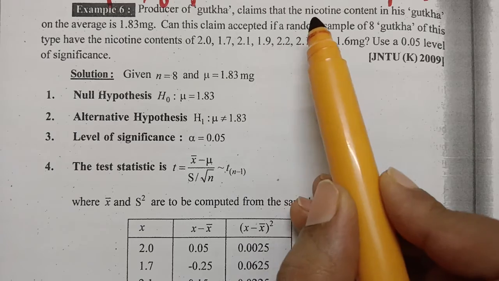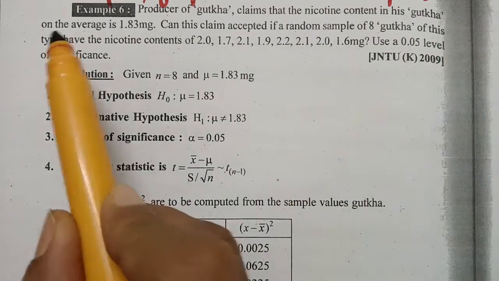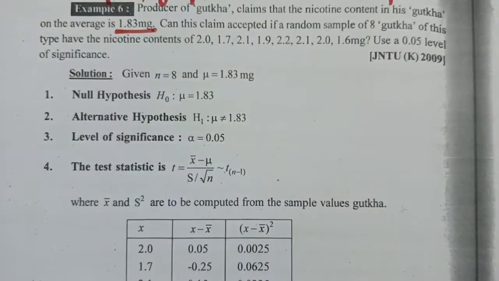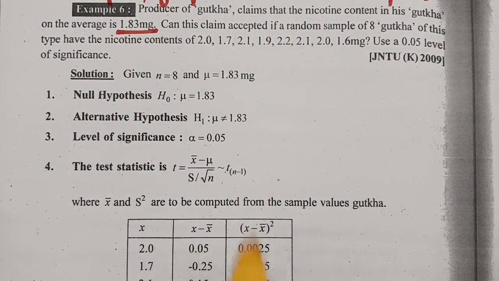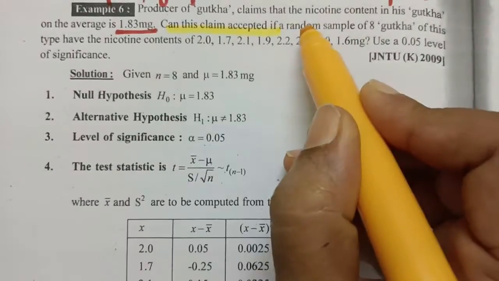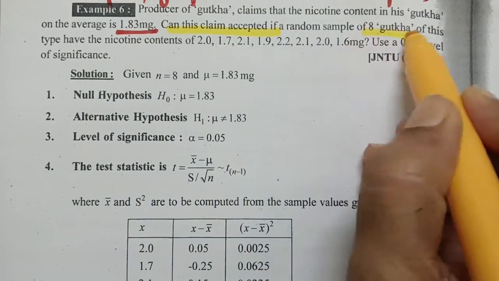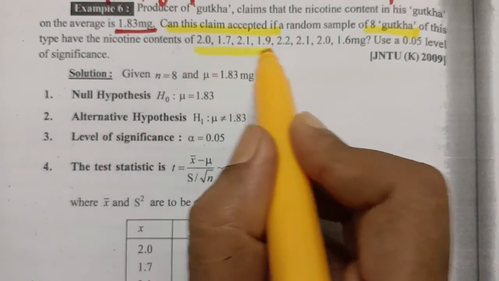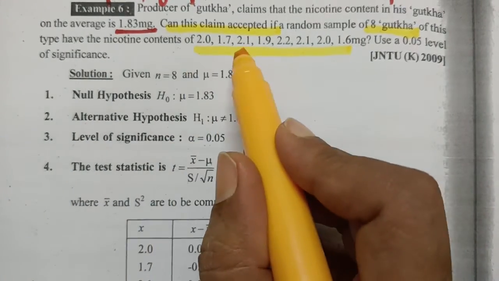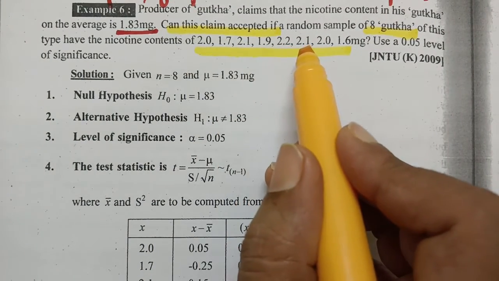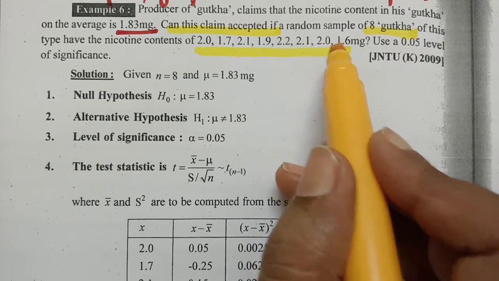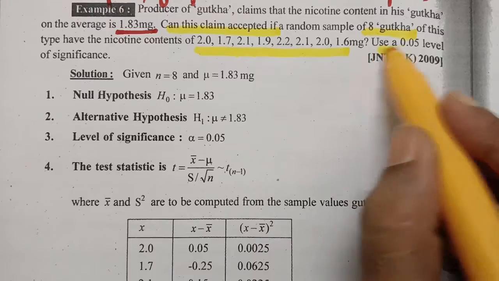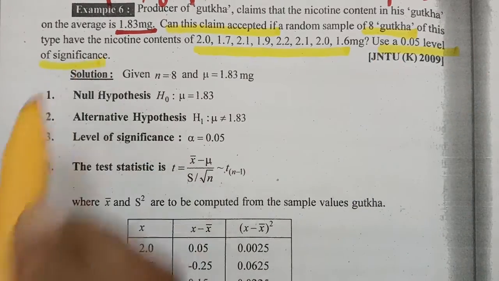Producer of gutka claims that the nicotine content in his gutka on the average is 1.83 mg. Can this claim be accepted if the random sample of 8 gutka of this type have the nicotine content of 2, 1.7, 2.1, 1.9, 2.2, 2.1, 2.0, 1.6 mg? So we have to use a 0.05 level of significance.